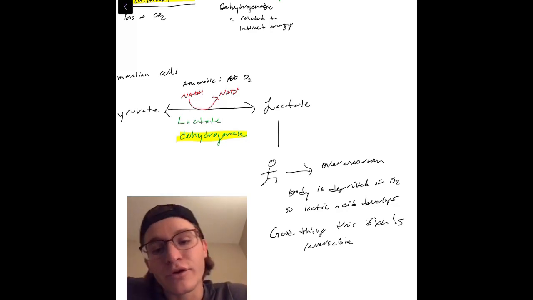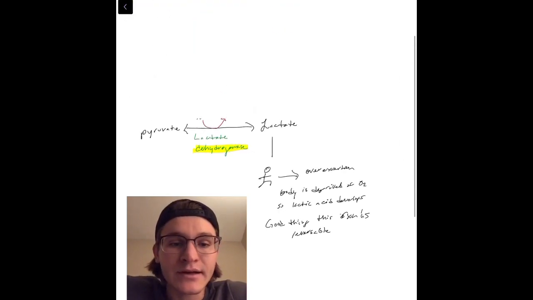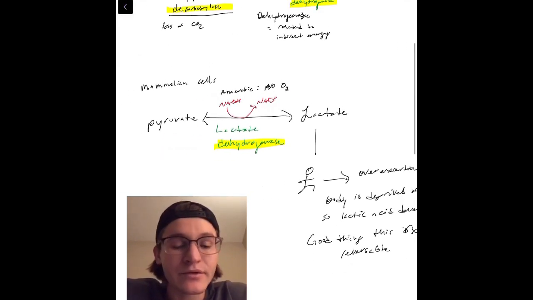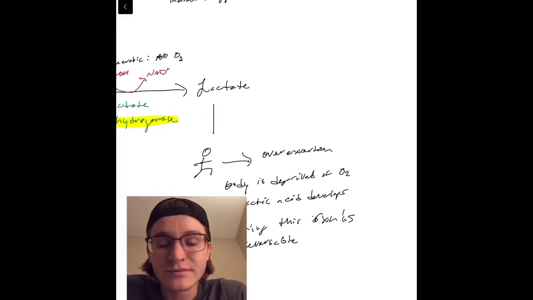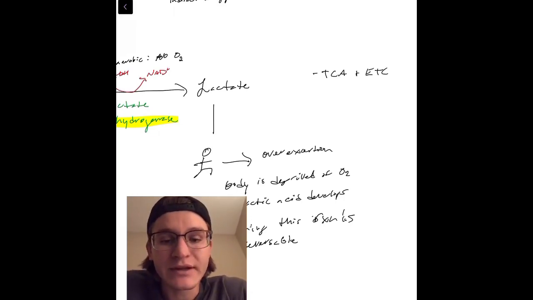Lactate can go back into pyruvate. It's not a singular reaction, so that's a way we could get rid of lactic acid, as well as just by waiting around and waiting for our body. Usually runners will go and walk, and we can use that energy that's stored in the lactate to become pyruvate again.